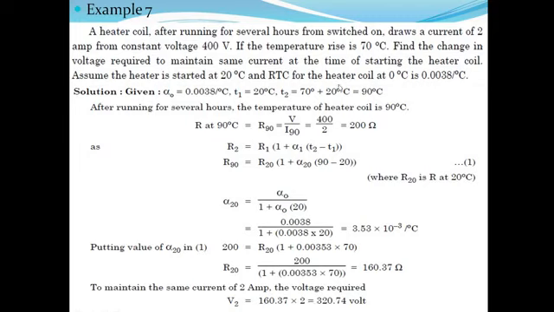Now for finding change in the voltage, initial voltage is 400, so 400 minus 320.74, which is equal to 79.26 volt. So change in the voltage is 79.26 volt, that is 400 minus 320.74.